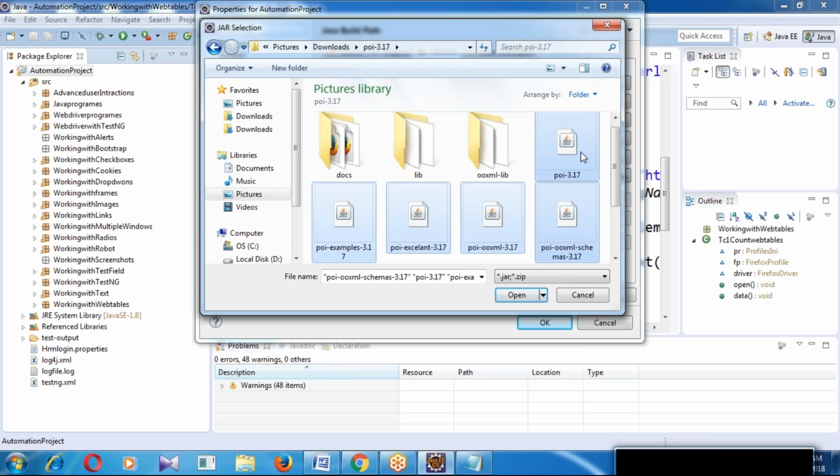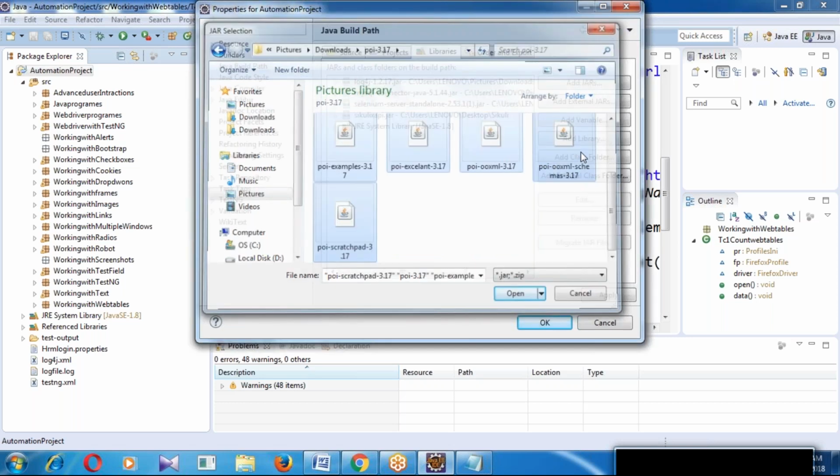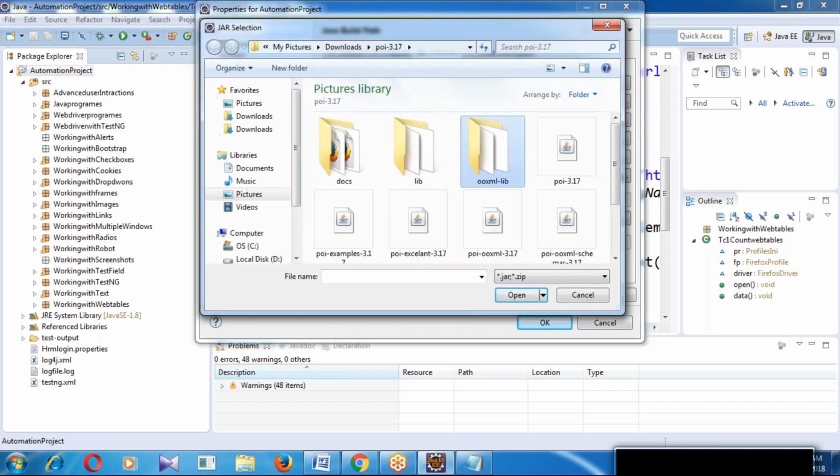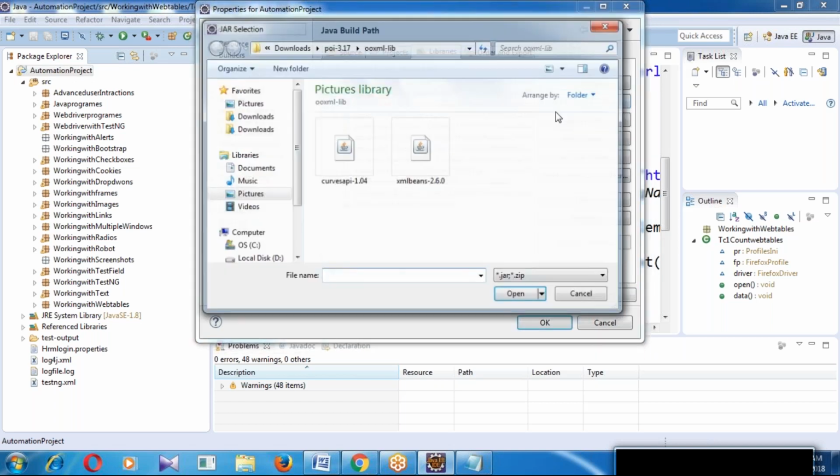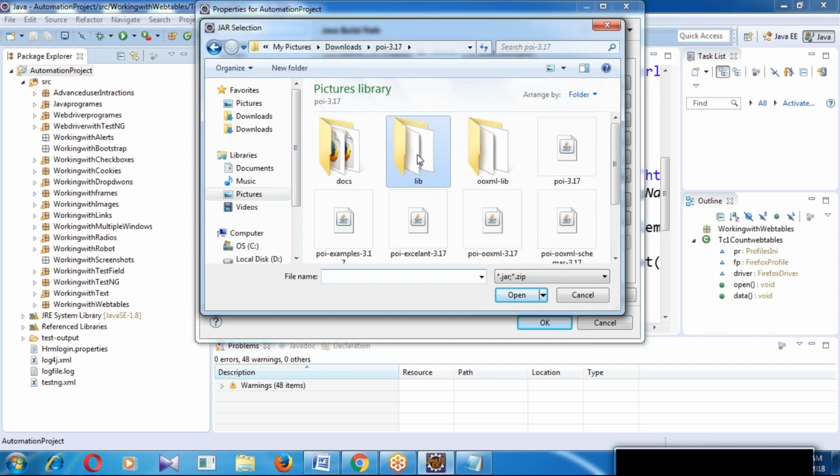as well as from the XML lib. Are you able to see XML beans? This one also we have to configure, and as well as from the lib folder. Are you able to see collections? Collections also we have to configure.